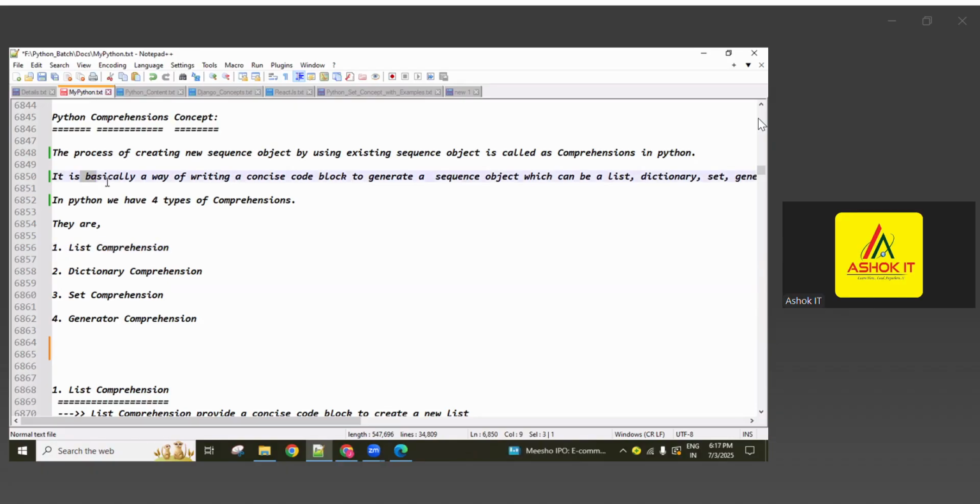So in comprehension, generally it is basically a way of writing a concise code block to generate a sequence object, which can be a list object, dictionary object, set object, or generator object. So using one existing sequence we can generate a new list, dictionary, set or generator object as per the requirement by writing a concise block of code. Simple block of code, guys.